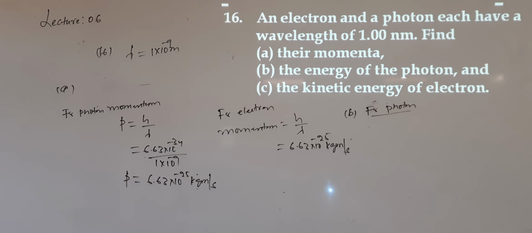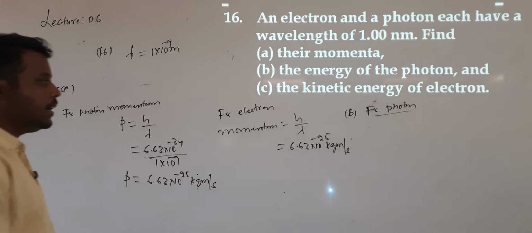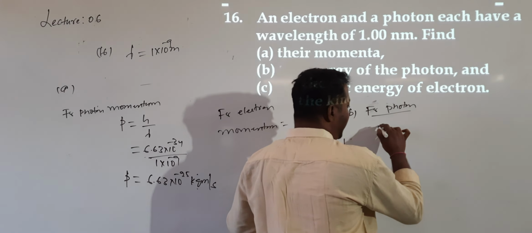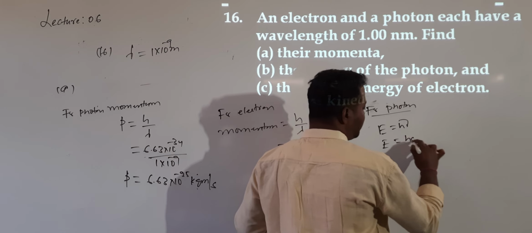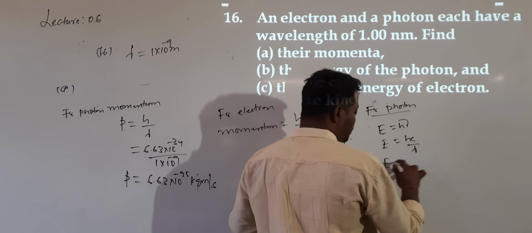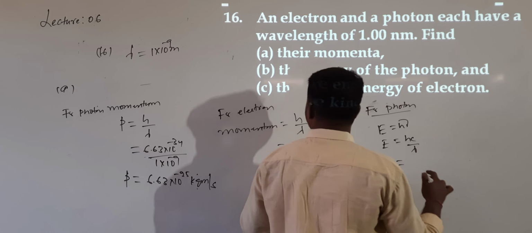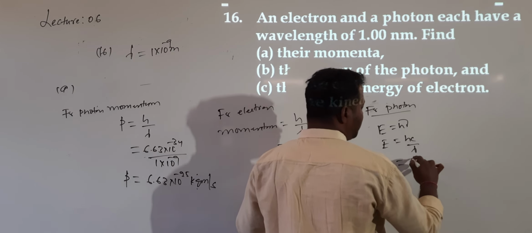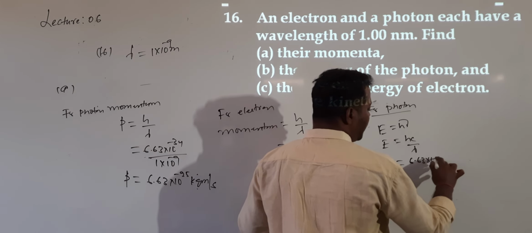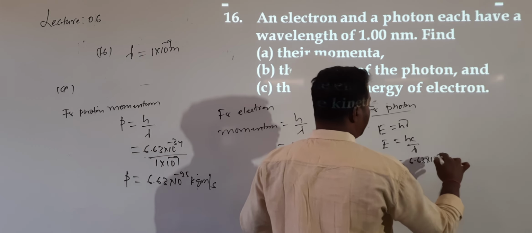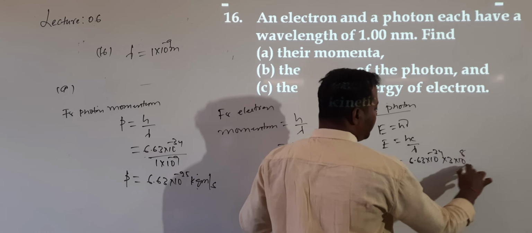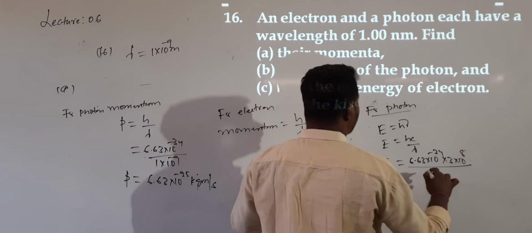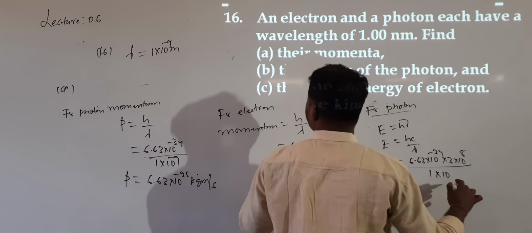Then how can we do this? This one we want to calculate. What is the energy value? Energy can be calculated by the formula E is equal to h nu, which can be written as E is equal to hc by lambda. So E value, hc by lambda: 6.63 into 10 power of minus 34 into 3 into 10 power 8 divided by lambda value, 1 into 10 power of minus 9.